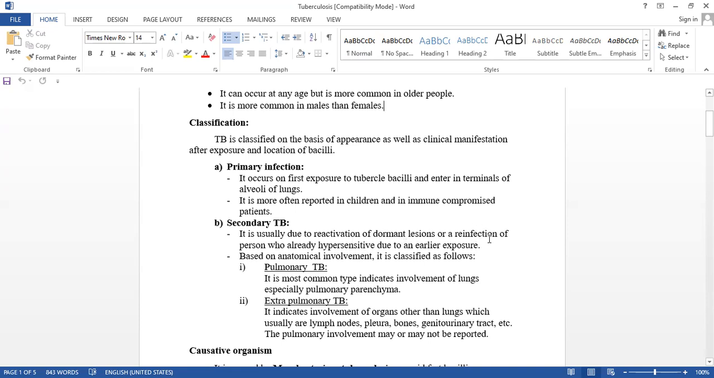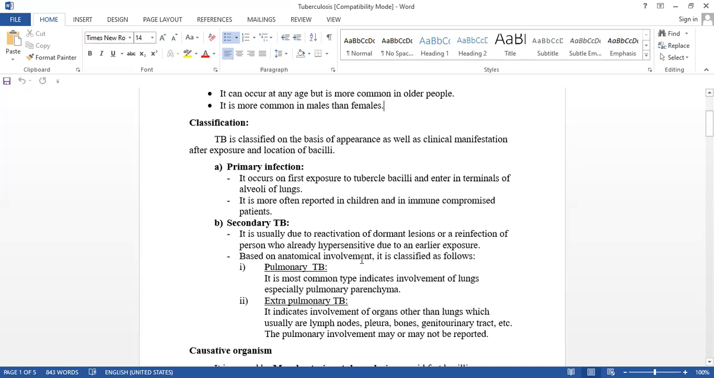What happens in the reinfection? The infection is caused a second time in that individual, but the dormant phase bacilli are not present in that individual's body. Okay, this is the main differentiation. The individual is already hypersensitive, that is only immune susceptibility, isn't it, due to an earlier exposure.